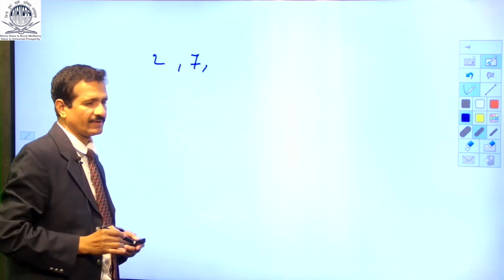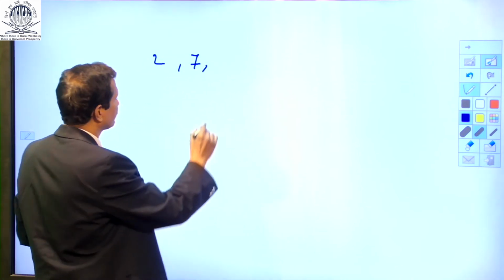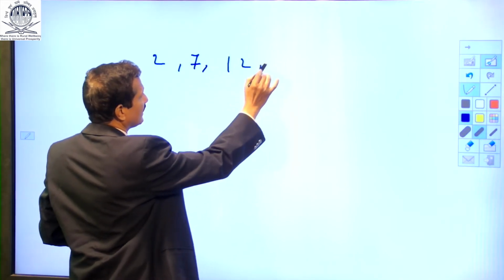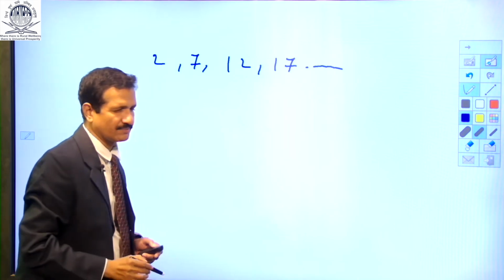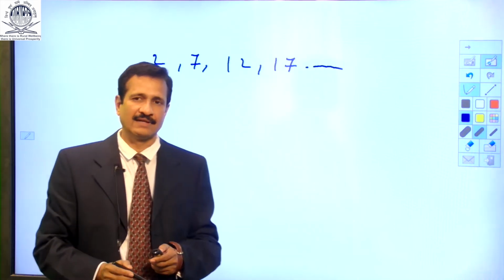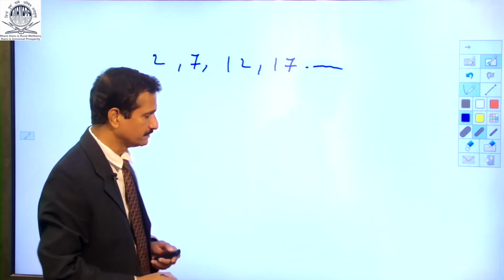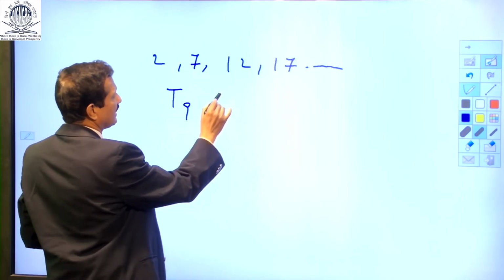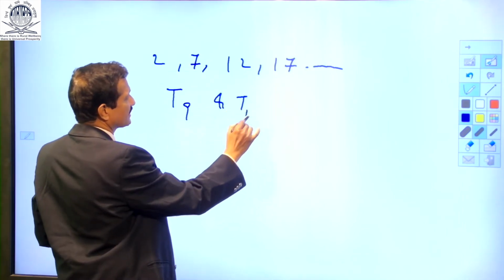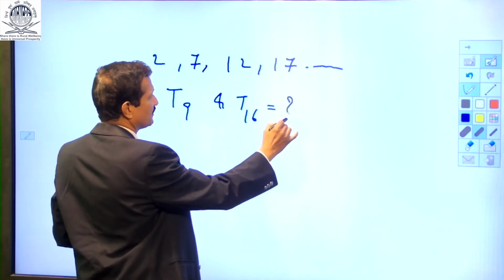The series goes on. We have to determine the 9th and the 16th term, that is T9 and T16 is equal to how much?